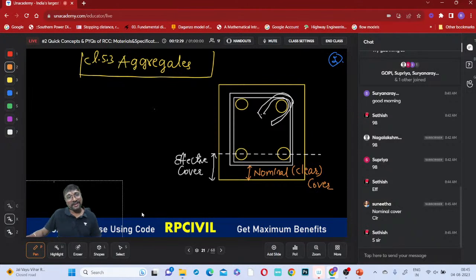Now, sir, you have kept the heading as aggregates, but you are discussing this reinforcement. Yeah, don't worry, it will come about why I have discussed this. Right? No need to worry.